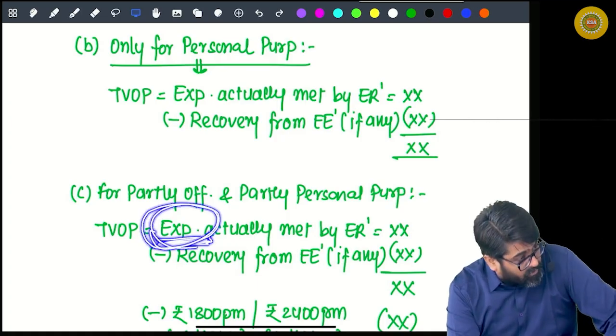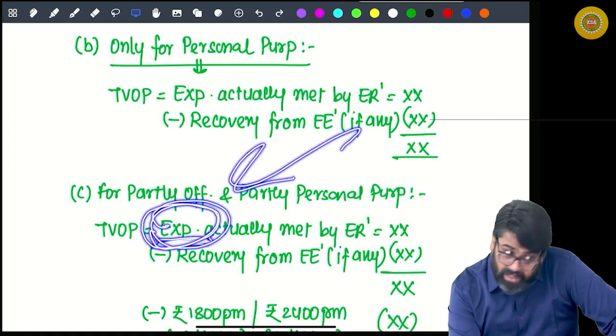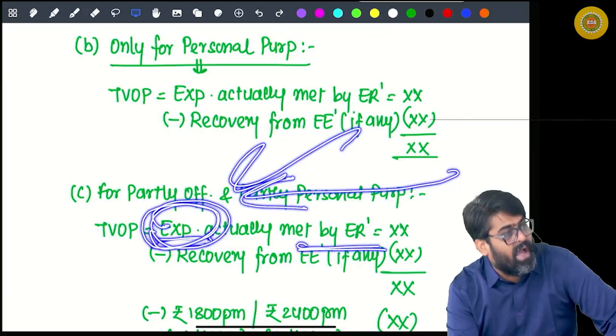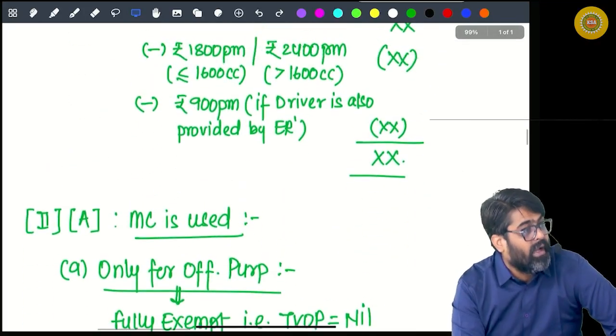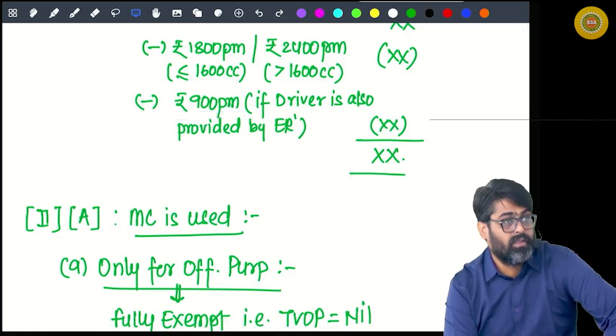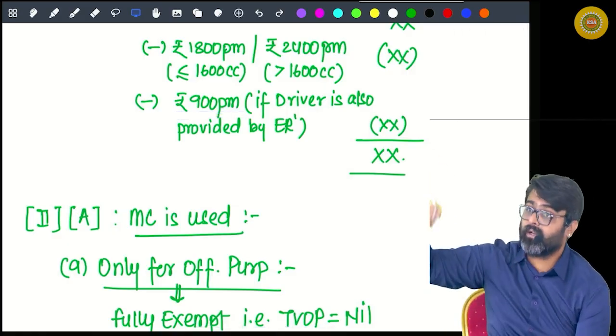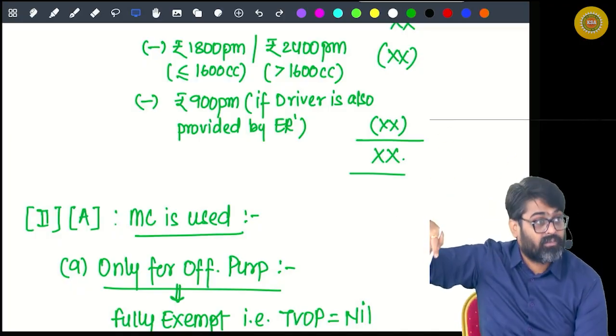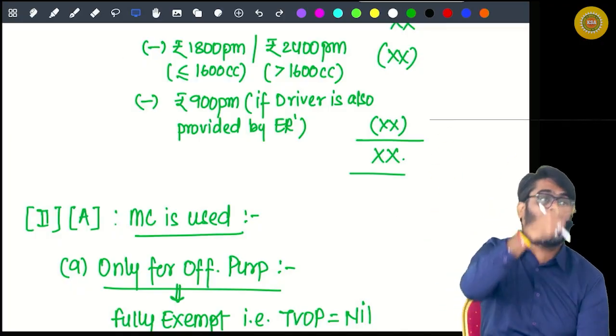But if this expense includes the running and maintenance expense and also the expense of the driver which was met by the employer, then additionally reduce 900 also for the driver. Then 1800 plus 900, 2700 will be reduced. 2400 plus 900, 3300 will be reduced.